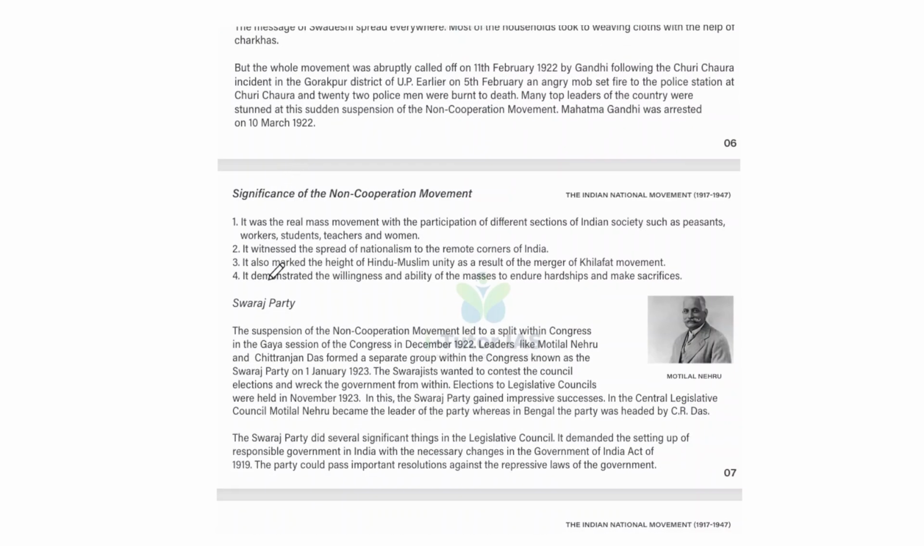But the whole movement was abruptly called off on 11th February 1922 by Gandhi following the Chauri Chaura incident in the Gorakhpur district of UP. Earlier, on 5th February, an angry mob set fire to the police station at Chauri Chaura, and 22 policemen were burned to death. Many top leaders of the country were stunned at this sudden suspension of the non-cooperation movement. Mahatma Gandhi was arrested on 10th March 1922.